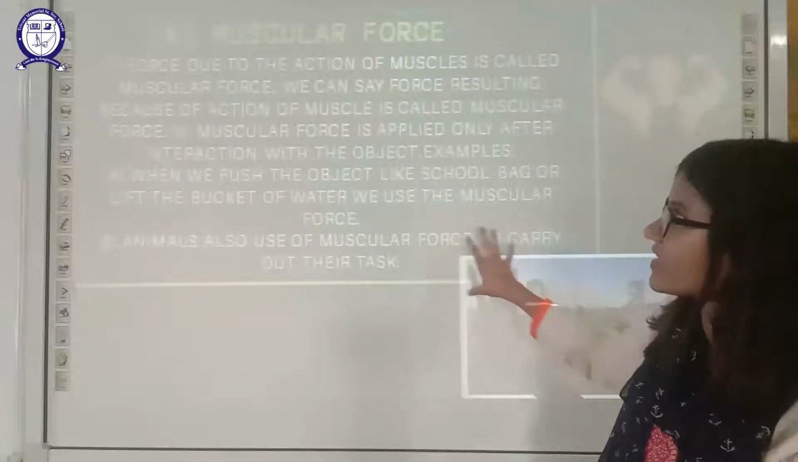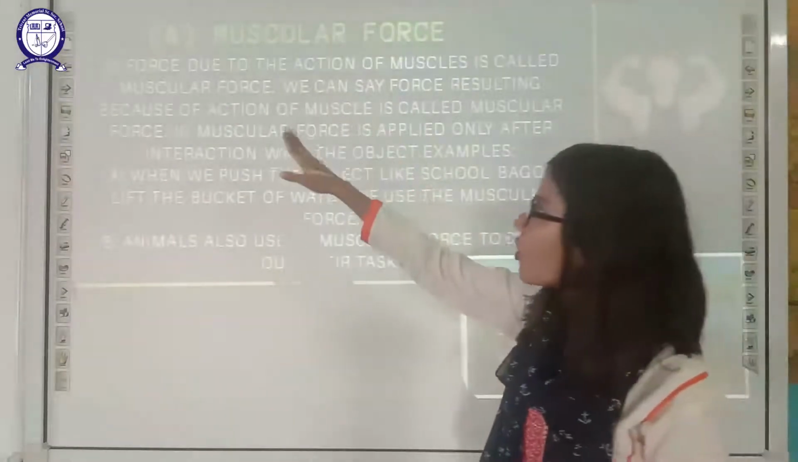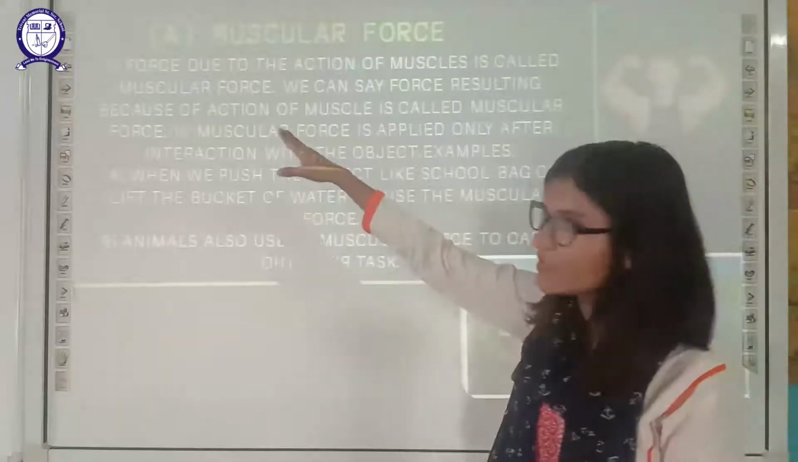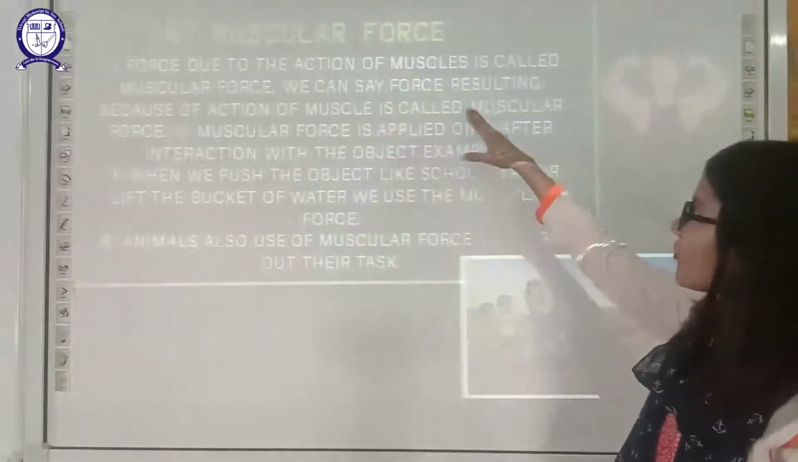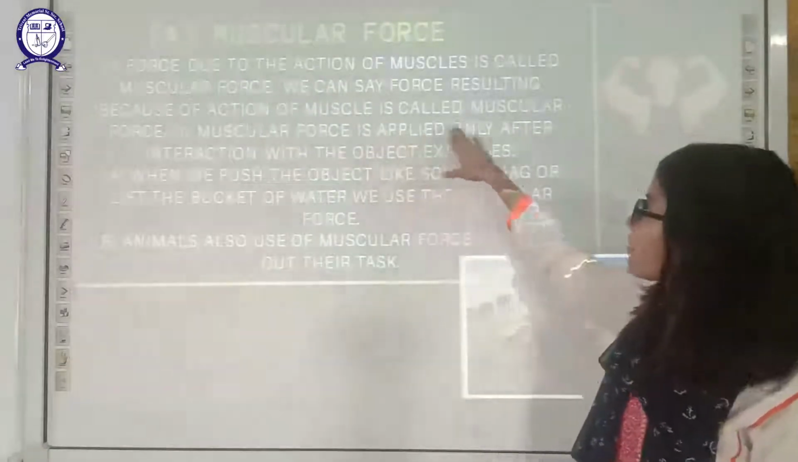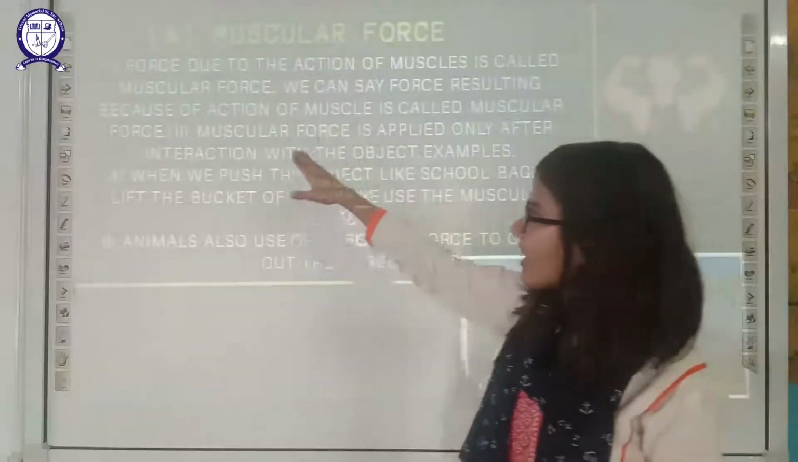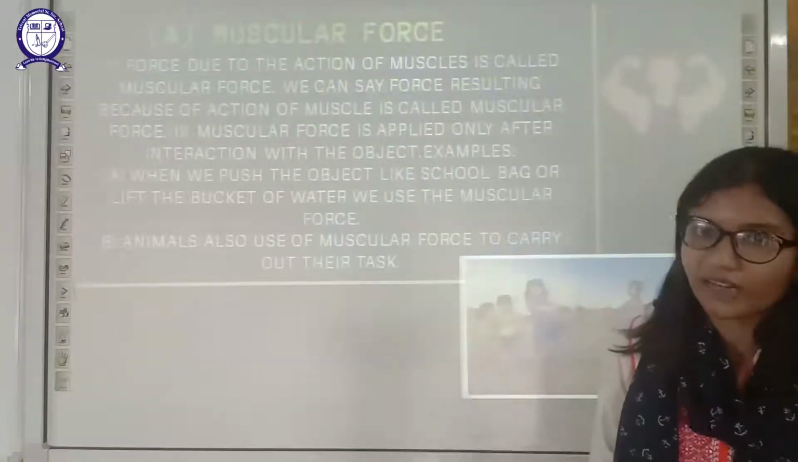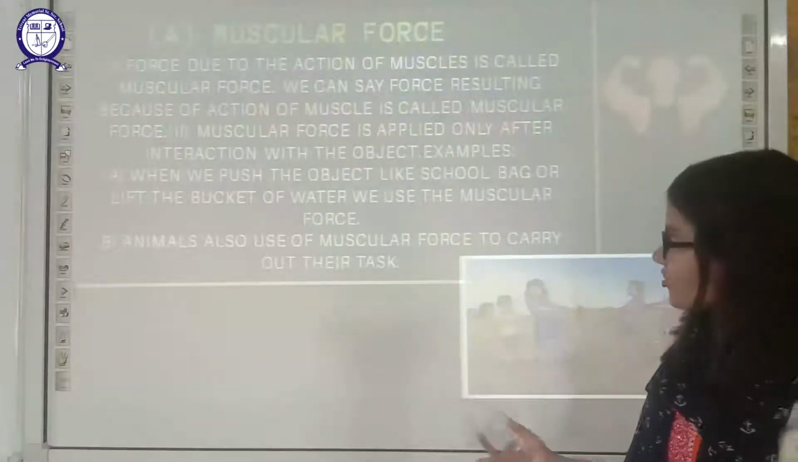In this slide, we will discuss muscular force. The force due to the action of muscles, your hand muscles, is known as muscular force. We can say that the force resulting from the action of muscles is called muscular force. Muscular force is applied only after interaction with an object. It requires the interaction of the object.